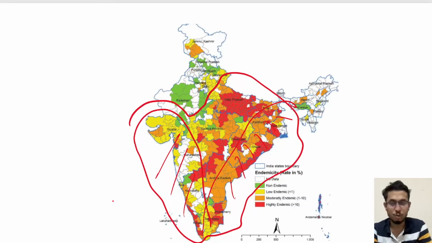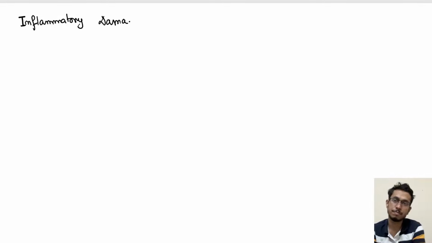Okay, so if I say about the pathology of how the disease process works, you can remember the main pathological change that leads to the disease process is inflammatory damage to lymphatics.